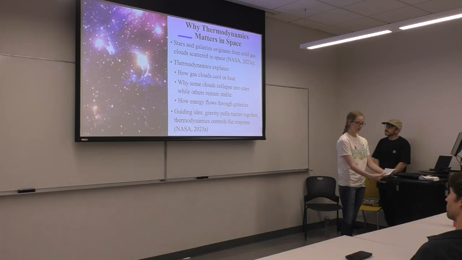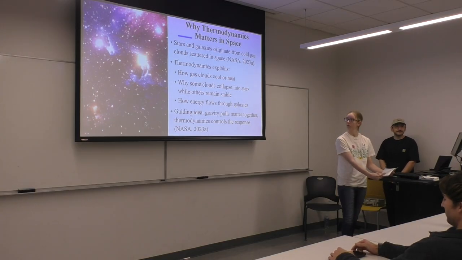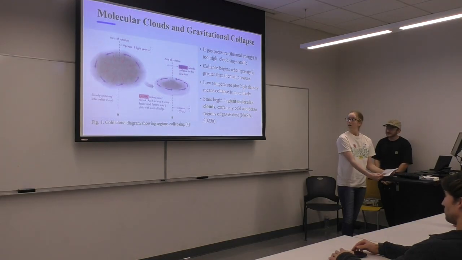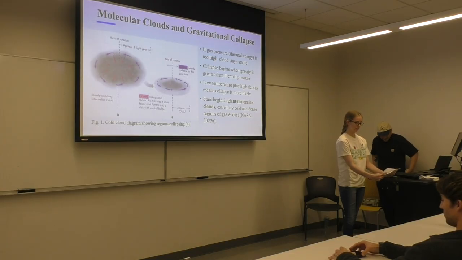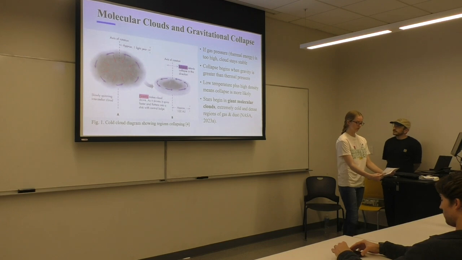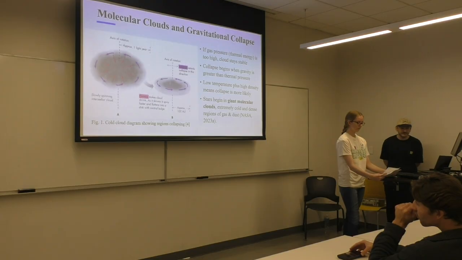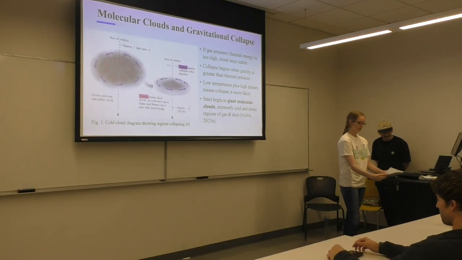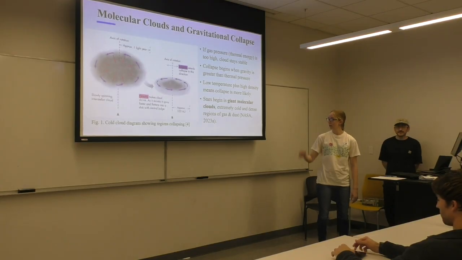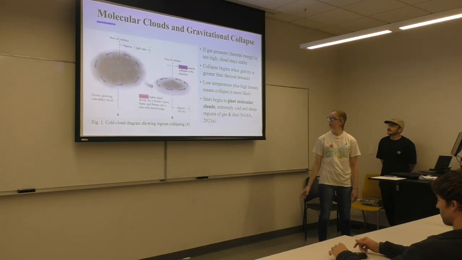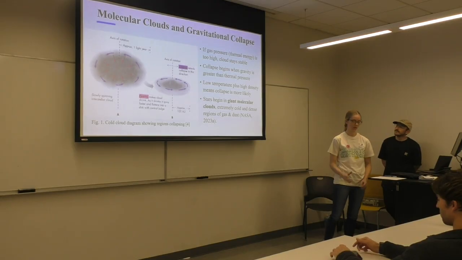According to NASA's star formation data, stars and galaxies begin inside vast clouds of cold gas. Thermodynamics explains whether that gas can cool enough to collapse, how pressure pushes back against gravity, and how energy flows through the cloud. So the major idea throughout this presentation is that gravity provides the pull, but thermodynamics decides the fate of material. Up here there's a diagram of the cold cloud showing regions collapsing, which starts the formation of a star.